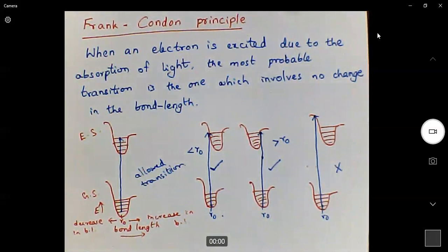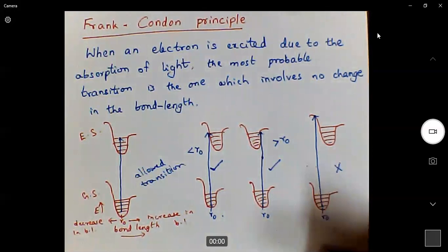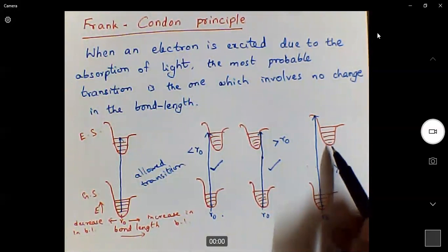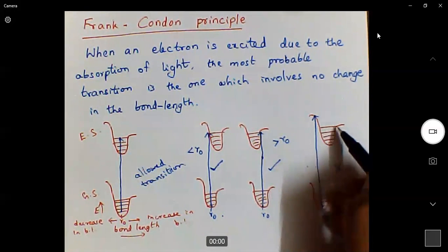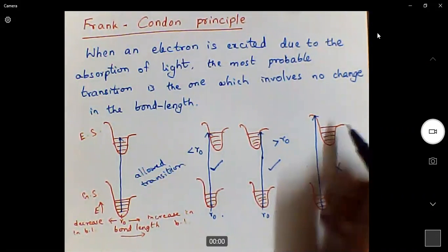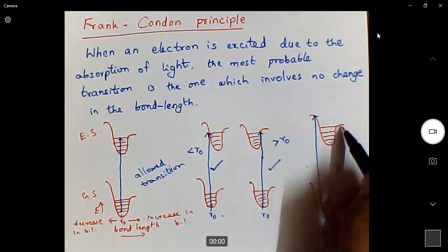Why? In the beginning, when I spoke about this energy profile diagram of a bond, it is an unsymmetrical parabola. That means when we reach this highest energy level, then what will happen? Because of this much energy, the bond will get broken. The bond is not stable beyond this energy. So the bond is stable only up to this energy. If you increase the energy, the bond is not stable, the bond will break. So that is why the electronic levels are shown up to this level.